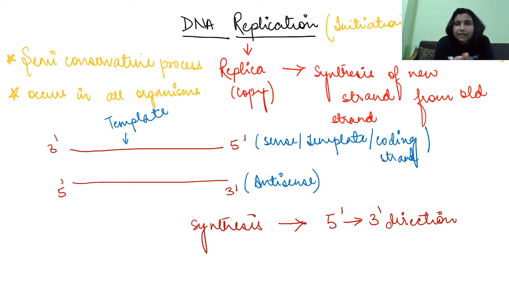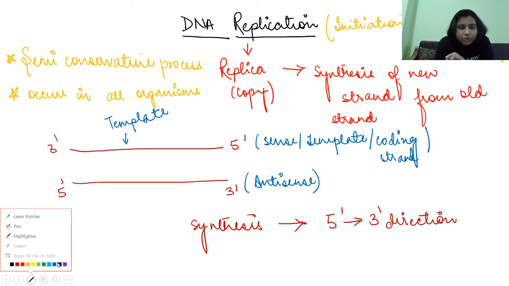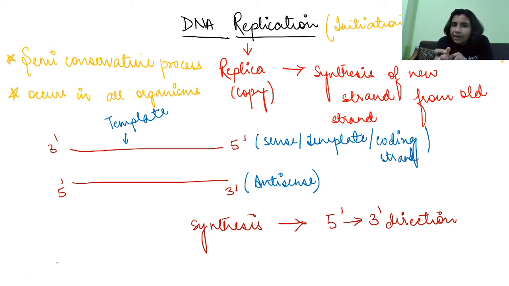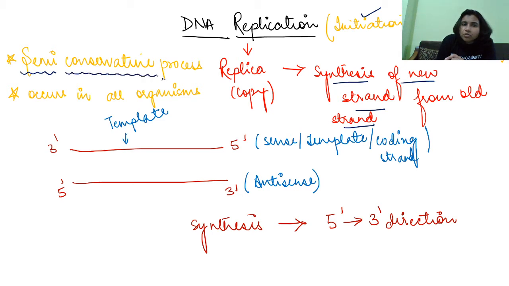Coming to DNA replication. So what is DNA replication? DNA replication means formation of copies. The replica is basically the synthesis of a new strand from the old strand, right? DNA replication takes place in 3 steps: initiation, elongation, termination, right? DNA replication is a semi-conservative process. So what do you mean by semi-conservative process? Anyone? What is a semi-conservative process?